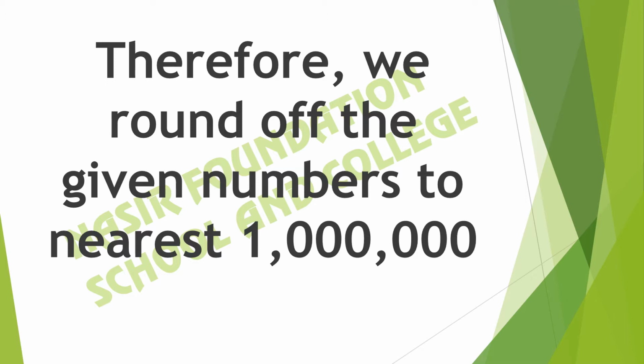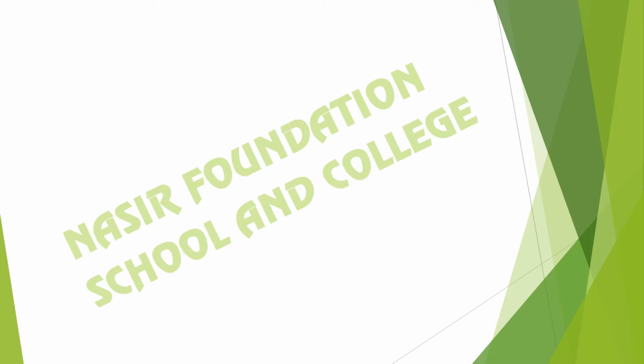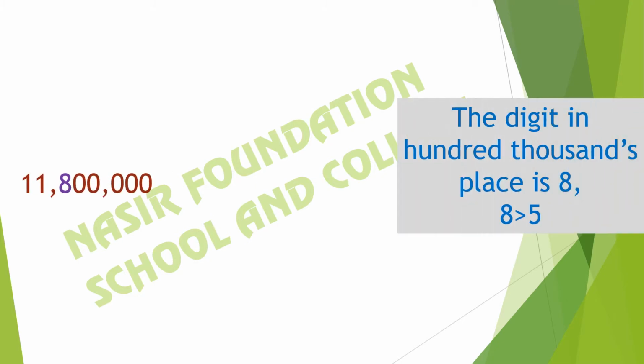The number is 11,800,000, so we will round it off to the nearest million. We will see the digit in the hundred thousands place. The digit in the hundred thousands place is 8 and 8 is greater than 5. We will round it off as 12 million.